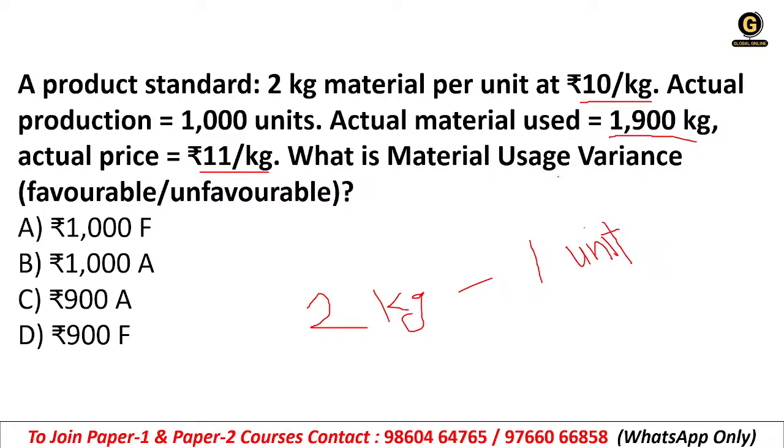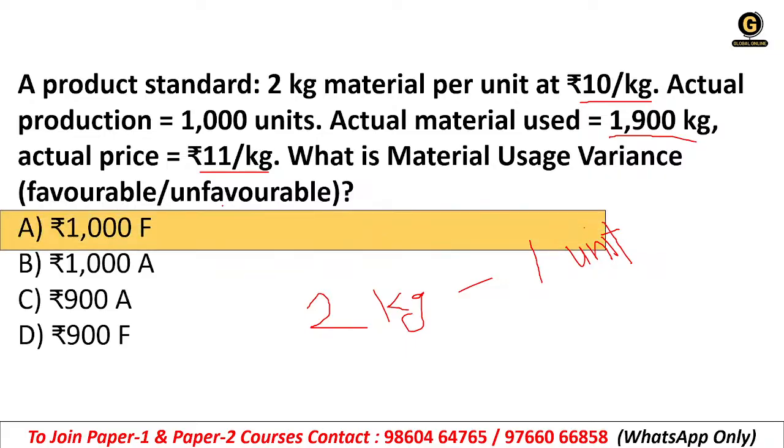So what is the material usage variance? Is it favorable or unfavorable? Remember, whenever we calculate MUV or MPV, we need to calculate and also tell which is favorable or unfavorable. Getting it? So here everything is given: the units, the actual material used, and the actual production. So we need to calculate MUV. What is the formula of MUV?